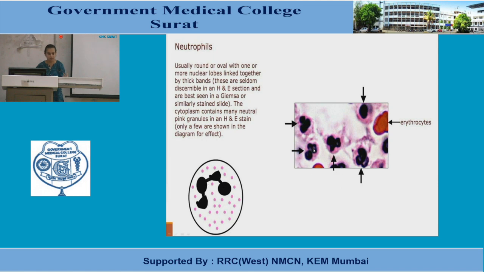But because the tissue is fixed, there is a shrinkage artifact, the shrinkage of the tissue being around 40%, so we are unable to see the normal bands connecting the lobes of neutrophils, which we usually see in peripheral smears or other cytological smears. In this case, you will see lobulations like flower heads, without any connecting bands.